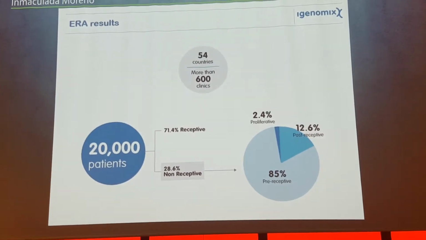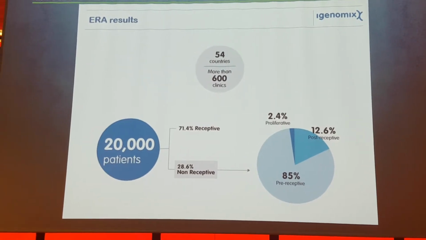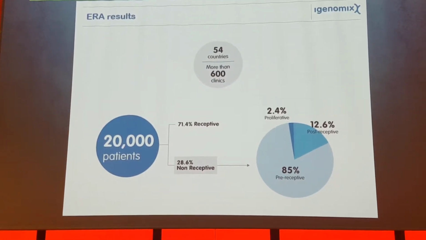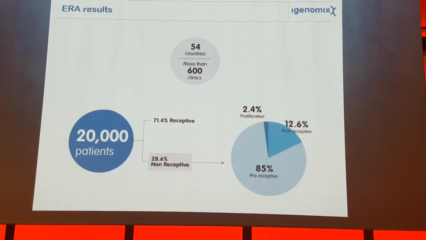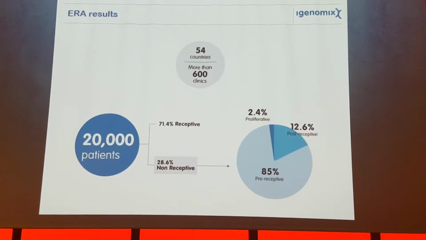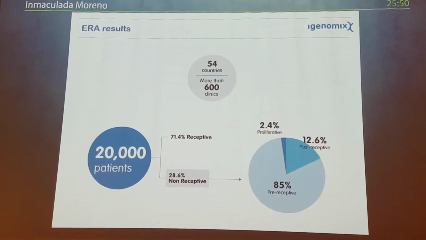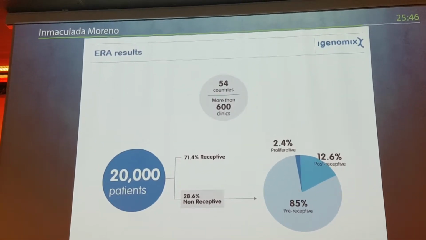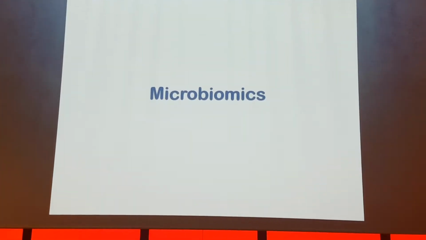But still, doing this, that is a very nice test and that is working very well, we found some women that even having the best embryo ever and the best endometrium, the personalized embryo transfer at the time of the window of implantation, these women don't get pregnant. So we were wondering whether we can find other factors that can play a role in fertility and of course in improving ART. And we came to start working with microbiome.